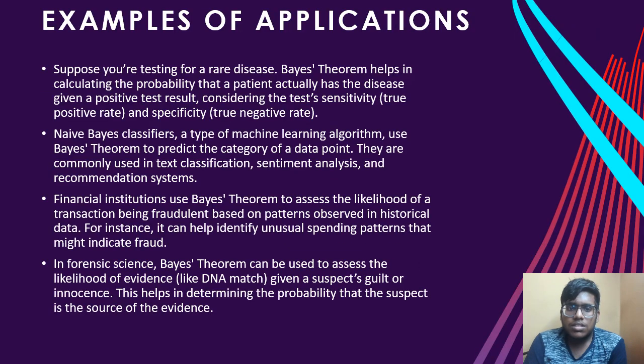Examples of applications. Suppose you are testing for a rare disease. Bayes' theorem helps in calculating the probability that the patient actually has the disease given a positive test result, considering the test sensitivity, true positive rate, and specificity, true negative rate.